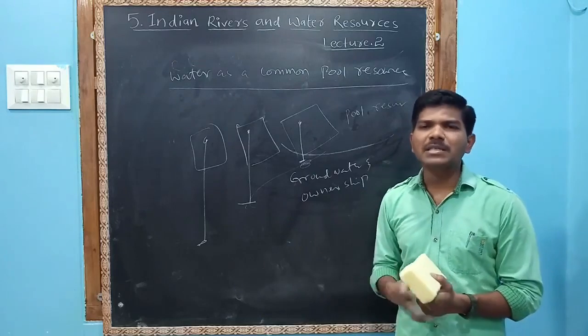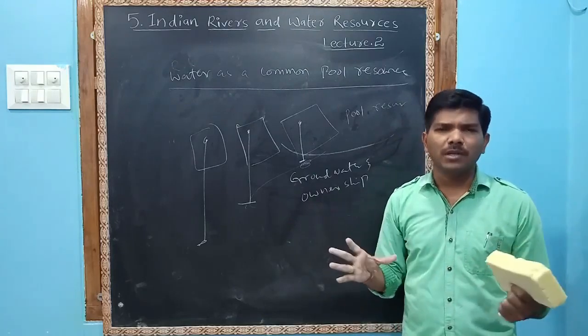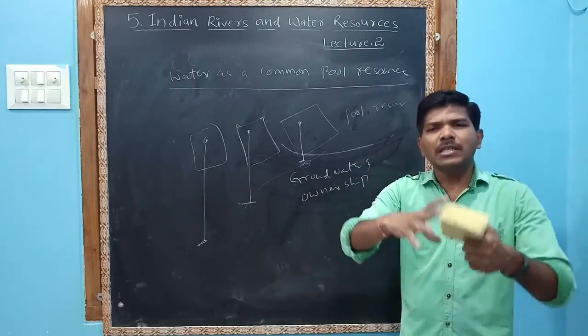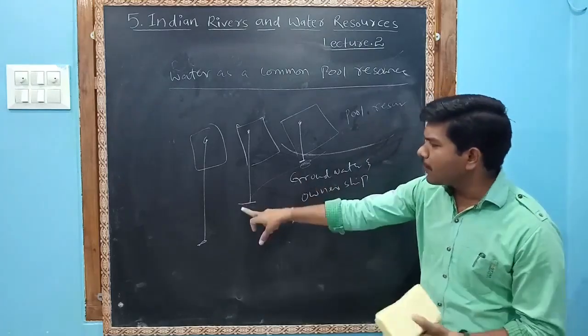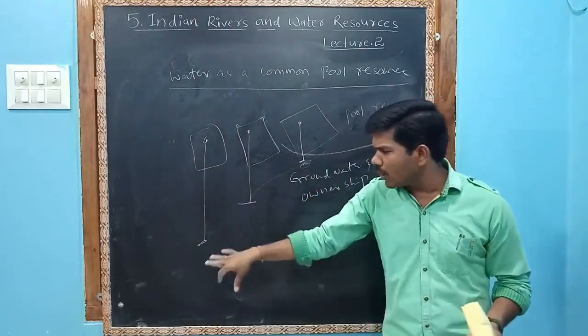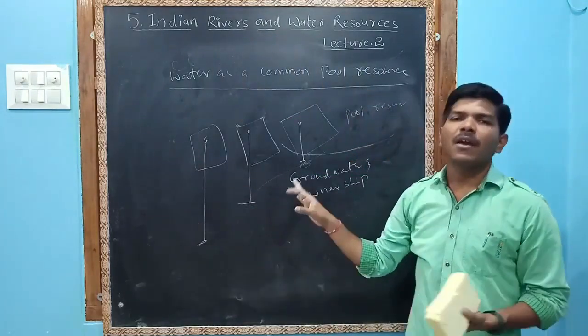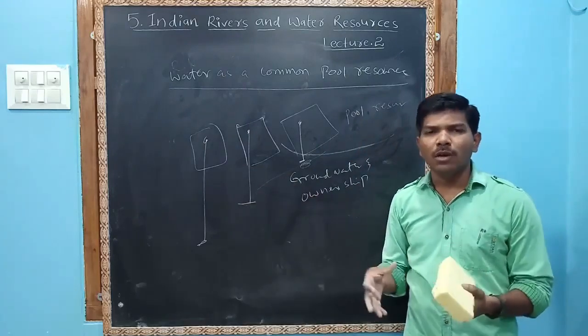So we have to understand that if one person extracts too much water, it will affect others. If this person extracts more and more water, all the people in the nearby area will be affected. Okay. There was a competition among the people for the bore.